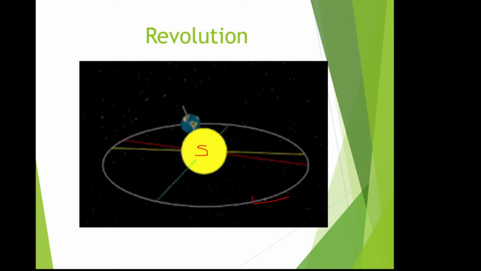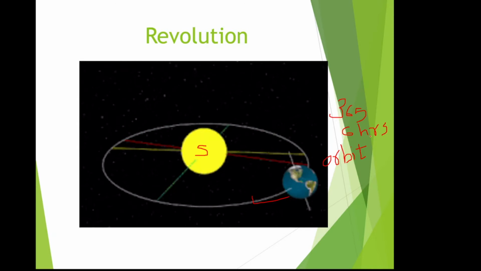So orbit. So what is revolution? What definition can you make about revolution? Revolution means the earth is going around the sun through an elliptical orbit. It is known as revolution. So what is the time taken to complete one revolution? The time taken to complete one revolution is 365 days and 6 more hours, or a quarter day.